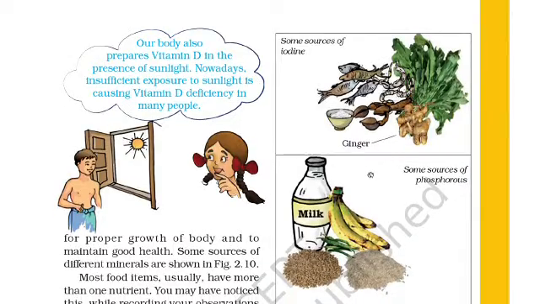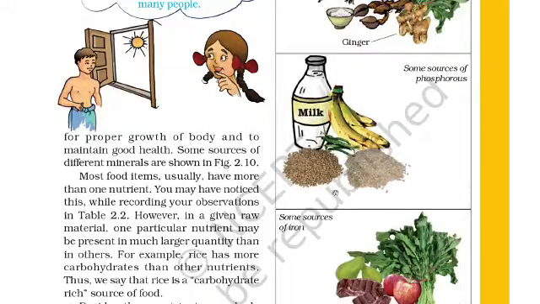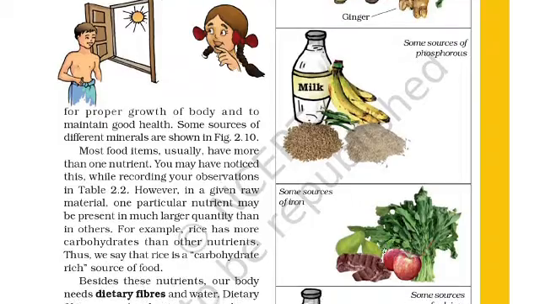Now next, phosphorus. Phosphorus we are getting from banana, milk, grains, green chili and rice. We are getting phosphorus from all these. Then iron: liver, papaya, then leafy vegetables, then apple. We are getting iron from this.